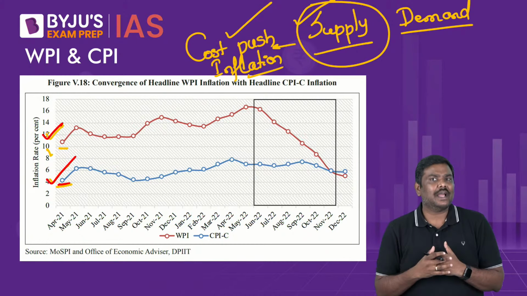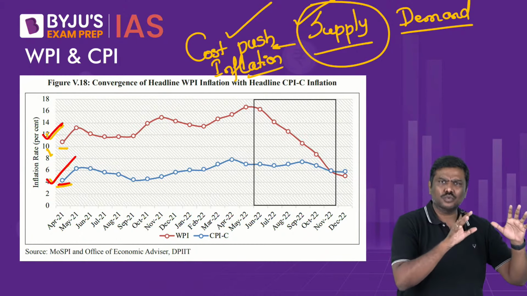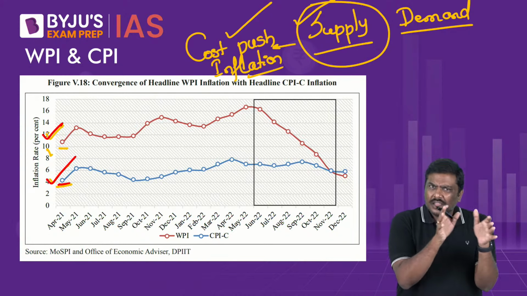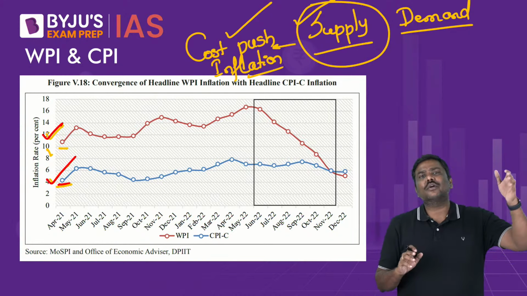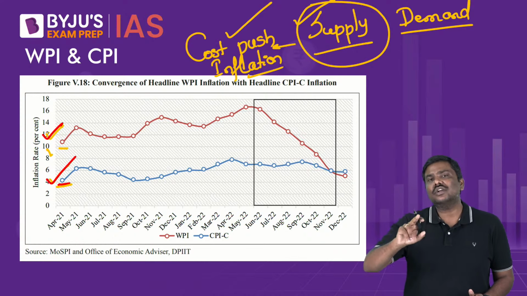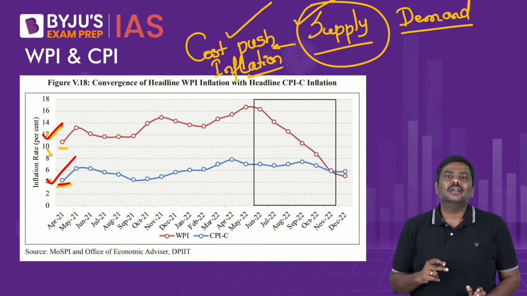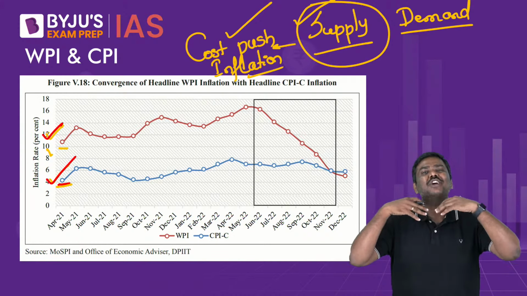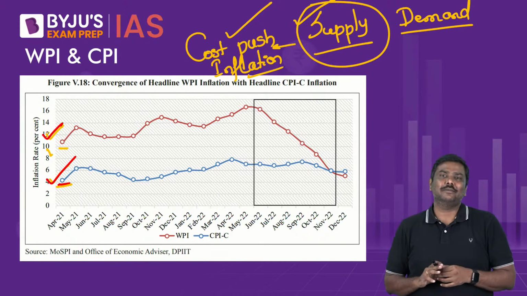What has happened to CPI? For the majority of the last year, if you talk about the calendar year, from January till October, the inflation rate in the domestic market, that is the retail inflation, was more than 6%. And don't even be bothered about WPI, because the WPI was much higher compared to the CPI.